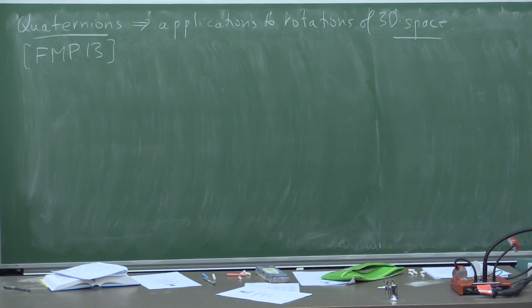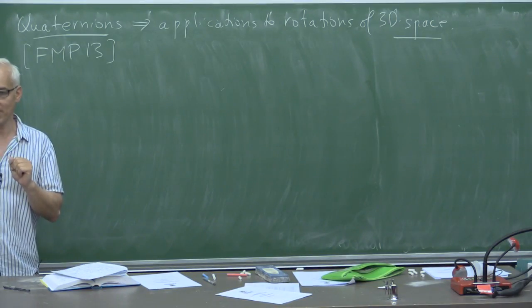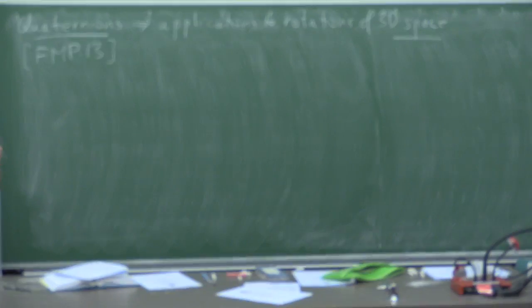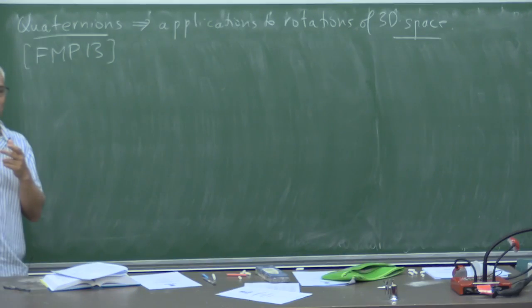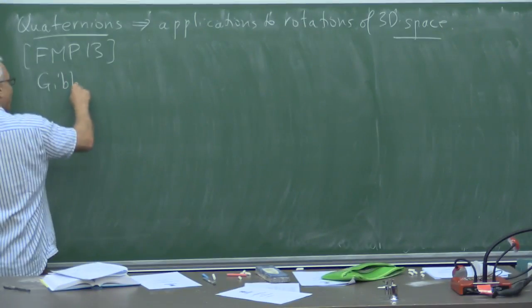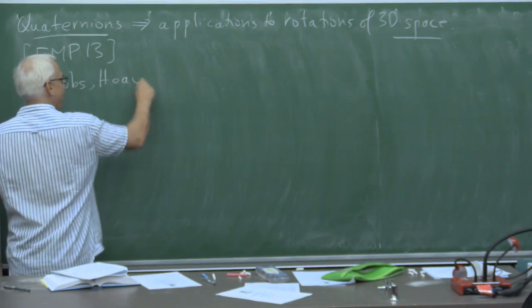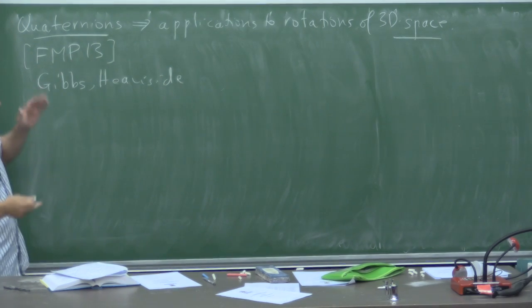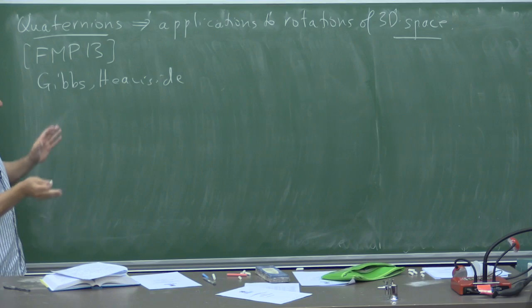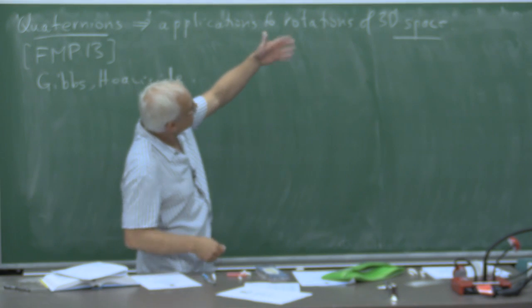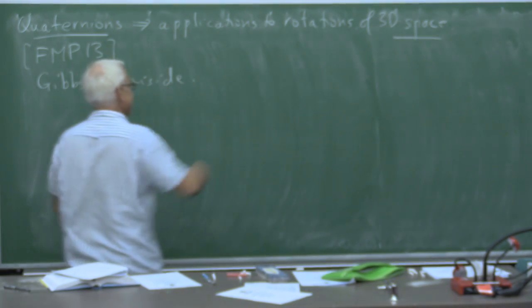Okay? And then there was an alternate view that no, we don't really need quaternions. People started realizing that you could rewrite quaternions and split the essential thing up into a dot product and a cross product. Okay, so Gibbs and Heaviside introduced an alternate way of thinking about things, which really came from quaternions, but they separated these things. Let me explain that by rewriting the multiplication in a slightly different way.